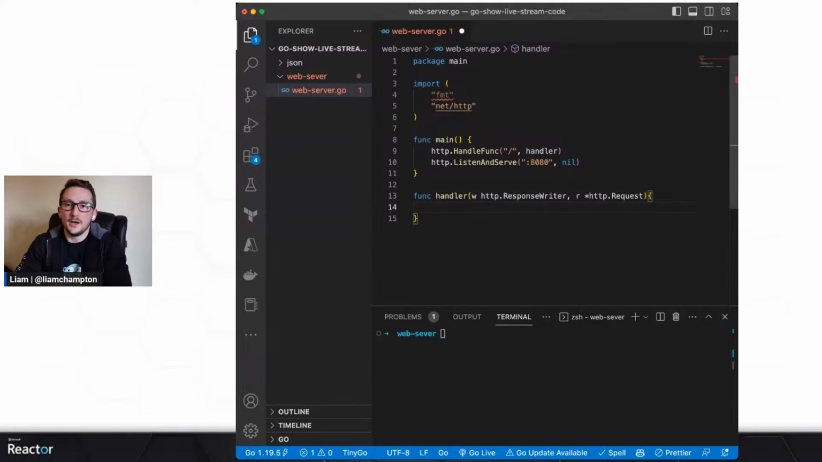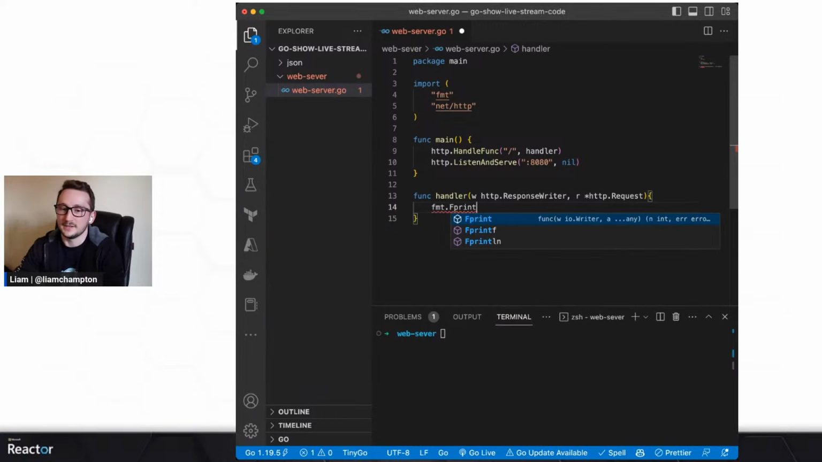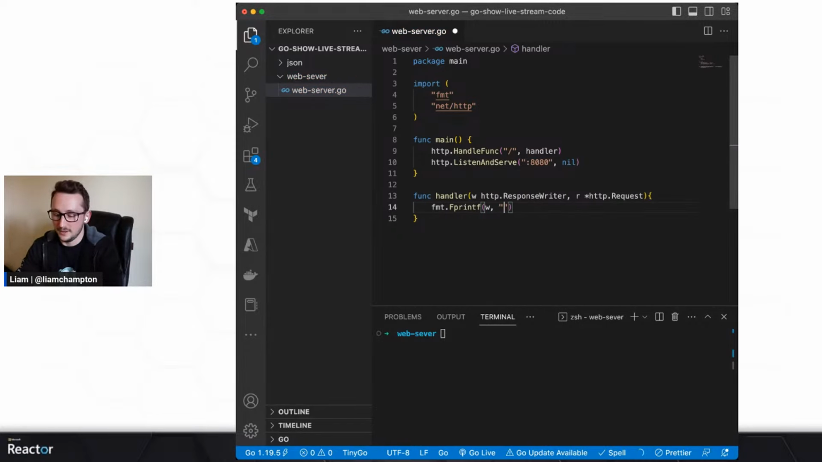But inside here, I want to return something. I want to say hello world or something. Yeah? I want to return something to the user. So let's go fmt.Fprint, and we're going to put w for the response writer because we want to send it back to the user. And I'm going to say hello world. If I can type. I've got a new keyboard, by the way, so expect typos. Now that is all we need to do to stand up a pretty standard web server.